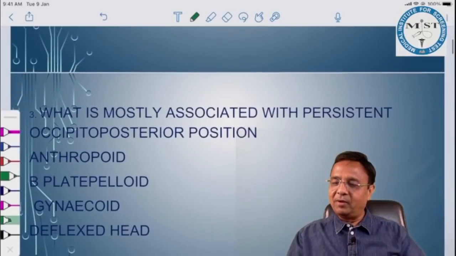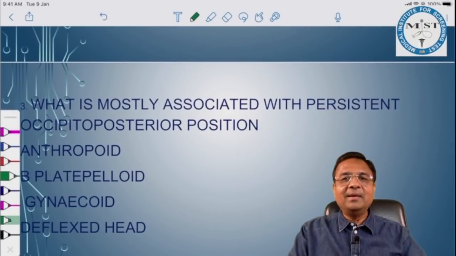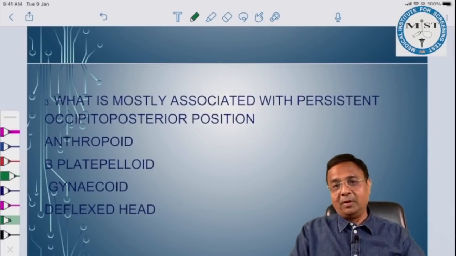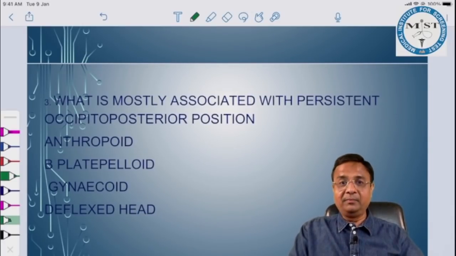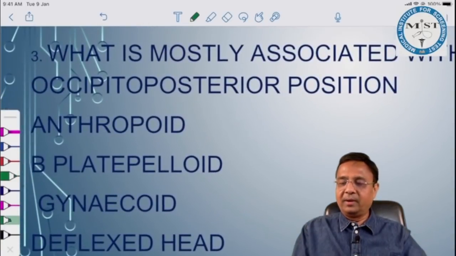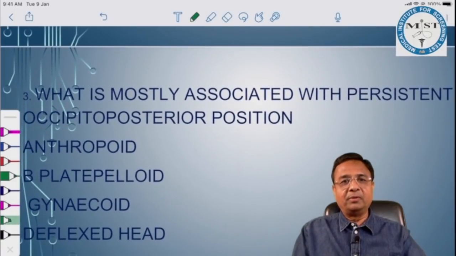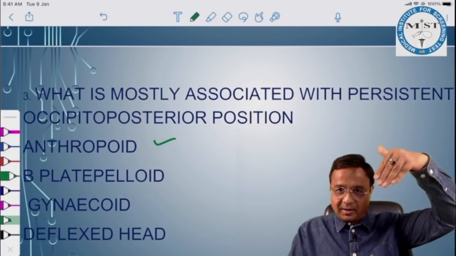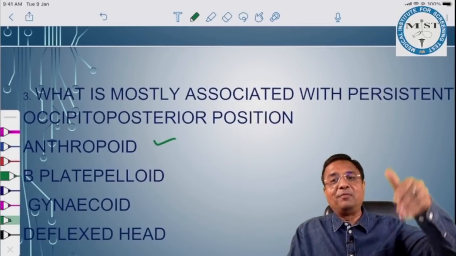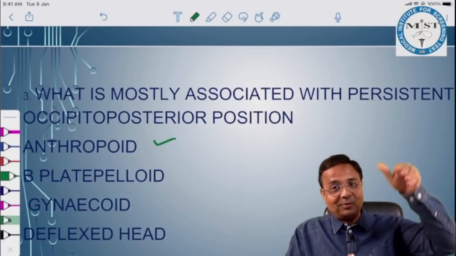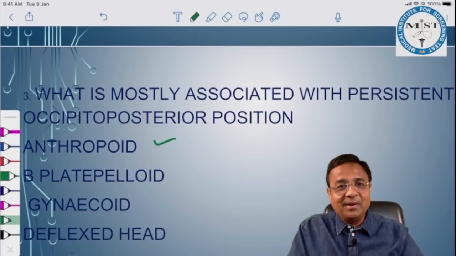Question number 2. What is mostly associated with persistent occipito-posterior position? We know android pelvis and anthropoid pelvis are the causes of this. Deflexed head is a cause, but second most common one. So let's have a quick look at the options. Persistent occipito-posterior position, anthropoid pelvis, yes, and persistent occipito-posterior then becomes direct occipito-posterior, and face to pubes delivery. We have written clearly in our class note. Face to pubes delivery, face is facing towards pubis.